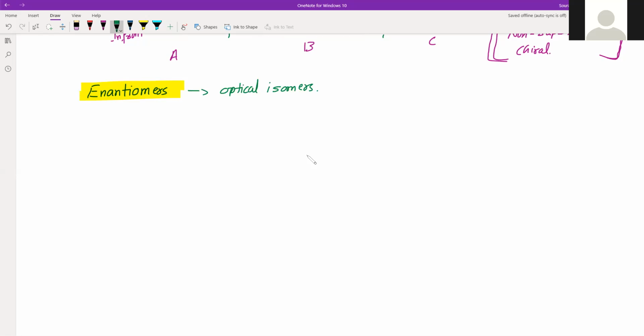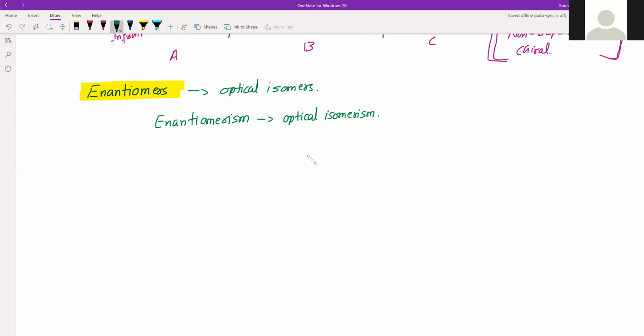It is isomerism of a different type, so we gave it this name, enantiomerism, that is optical isomerism. Just a name for that.